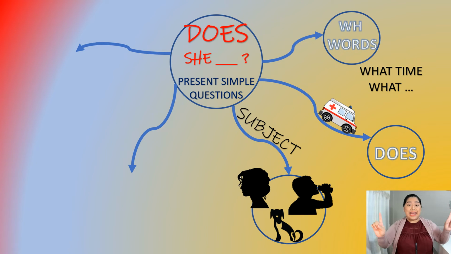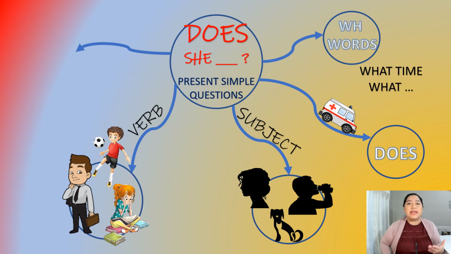Here you can use you, we, they. No, they're not welcome. So what time does she? What time does he? Where does he? How often does he? How often does your father? How often does your mom, your wife? And that's it. So you have a wh- word, the auxiliary does, and then a subject.